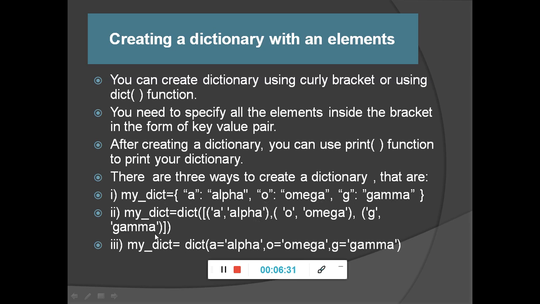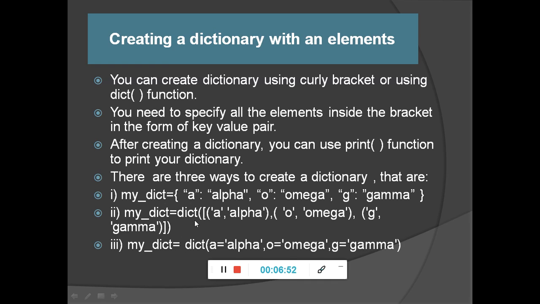You can also create a dictionary this way. This is a simple method. Okay, this is a very easy method. Generally all of them are using this. Now the second method is using the dict function. So using the dict function we can also create a dictionary in two ways. You can see these two ways I have written here.